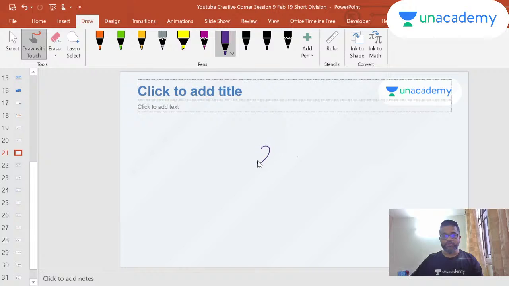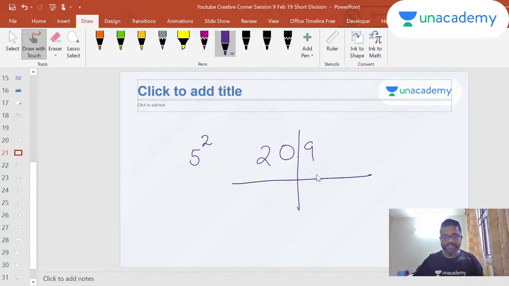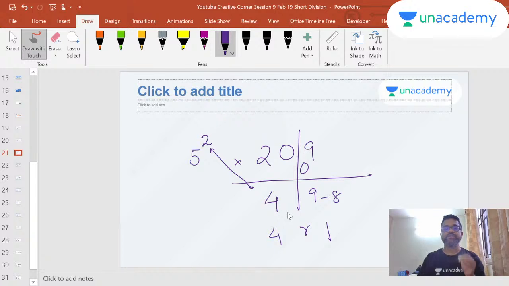Once again, 209 divided by 52. I said put 2 on the flag. Draw this one line here. Draw the second line here. Then you divide 20 by 5, 4. When you divide 20 by 5, 20 by 5 is 4, remainder 0. Your digit here is 0, 9 minus 4 into 2, which is 8. So 9 minus 8 is 4, remainder 1. So this is a very easy trick to do division, short division.